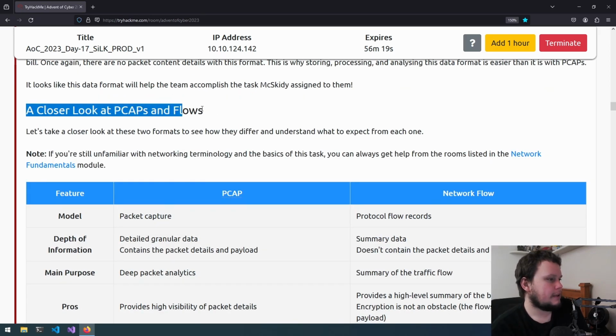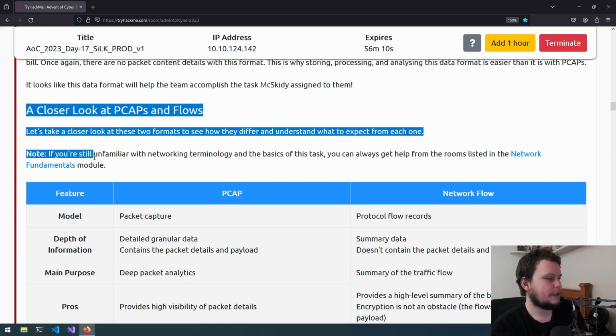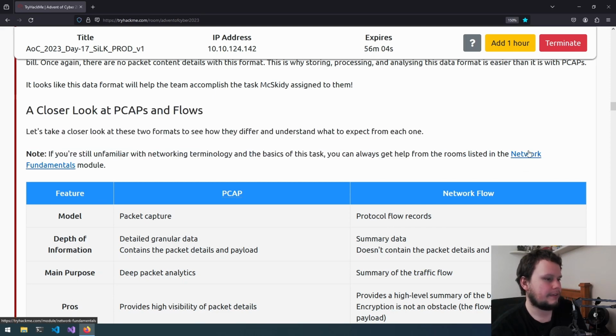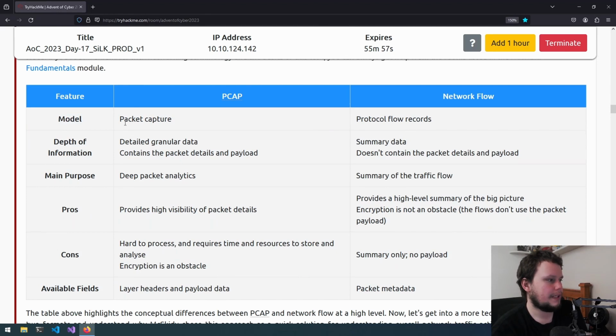A closer look at PCAPs and flows. Let's take a close look at these two formats to see how they differ and understand what to expect from each one. If you're still unfamiliar with networking terminology and the basics of this task, you can always get help from the rooms in the Network Fundamentals module. So, feature or model: PCAP is packet capture, network flows are protocol flow records. Depth of information: PCAP is detailed, granular data that contains the packet details and payload, while network flows are summary data that doesn't contain the packet details and payload. The main purpose is deep packet analytics for PCAP, and a summary of the traffic flow for network flows. The pros: PCAP provides high visibility of packet details, while network flow provides a high-level summary of the big picture. Encryption is not an obstacle.